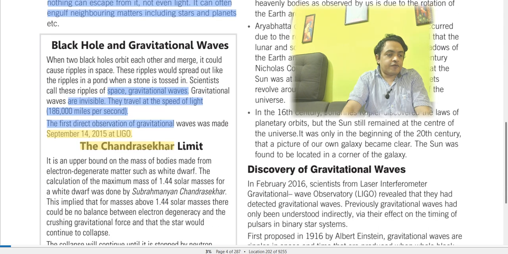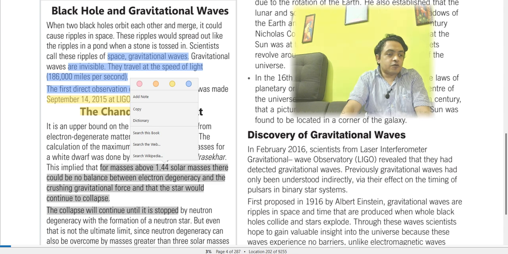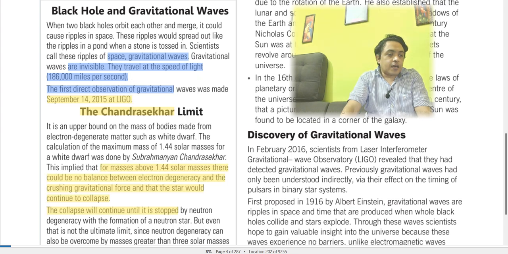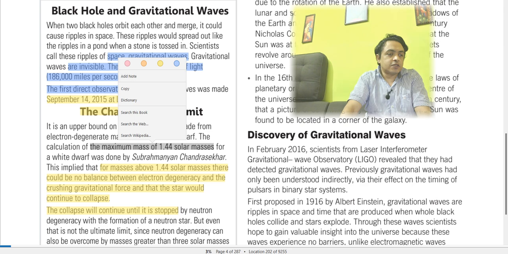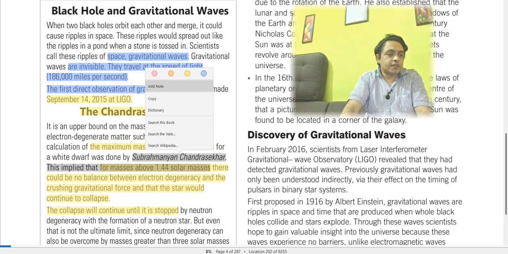And the Chandrasekhar limit, we have discussed it in an earlier class also. This is implied for masses above 1.44 solar masses: there could be no balance between electron degeneracy and the crushing gravitational force, and the star would continue to collapse. The calculation of the maximum mass of 1.44 solar masses for a white dwarf was done by Subramanian Chandrasekhar. So this is a special unit created by the scientist named Subramanian Chandrasekhar.